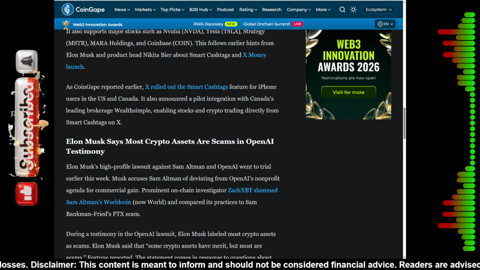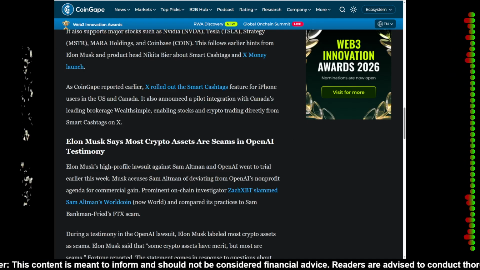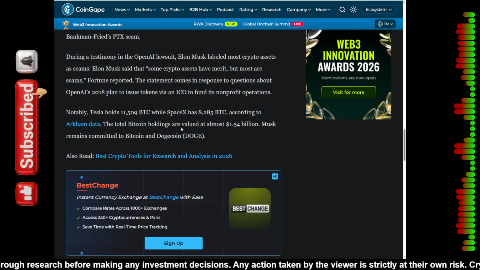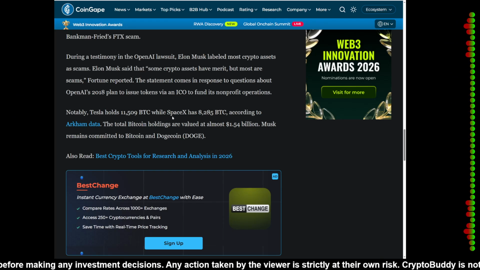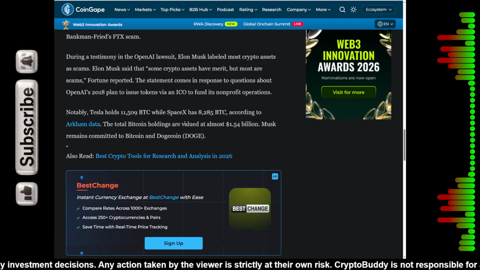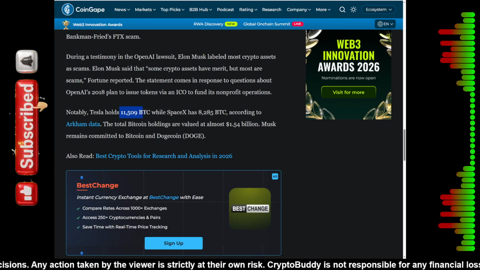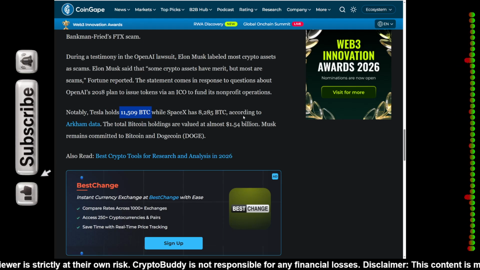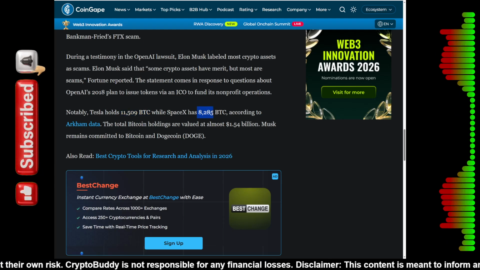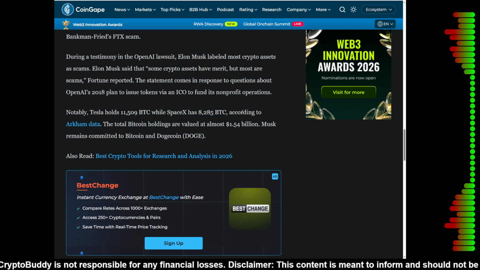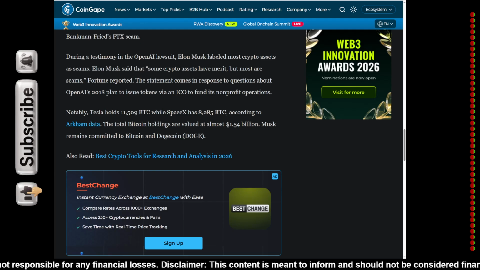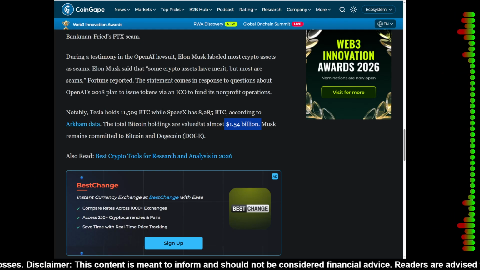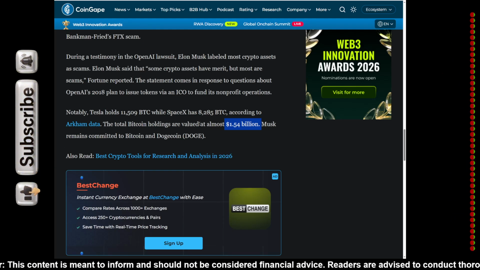So, why does Musk remain committed to Bitcoin and Dogecoin? Despite his scam comments, the data shows Musk is still a huge believer in the top tier of crypto. Tesla currently holds over 11,509 Bitcoin, and SpaceX holds over 8,200 Bitcoin. Combined, that's over $1.54 billion in value. And we all know his legendary support for Dogecoin.